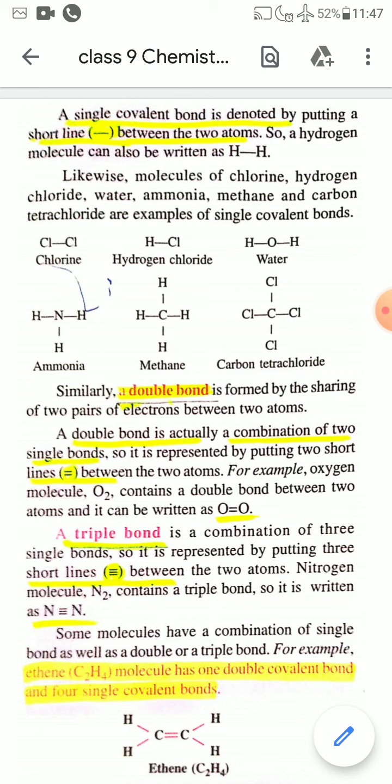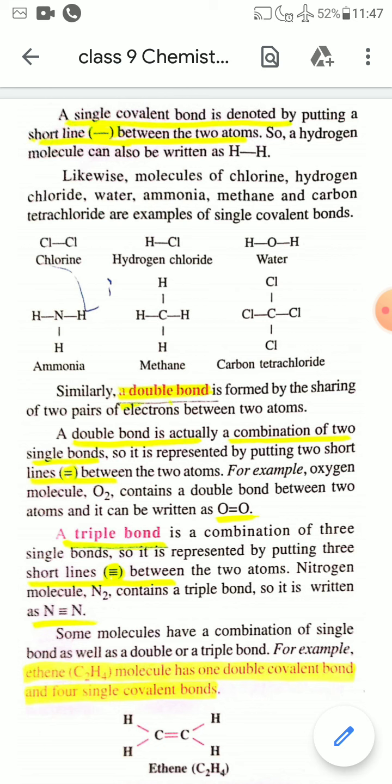The nitrogen molecule, N2, contains a triple covalent bond, or triple bond. You can show the triple covalent bond present in the nitrogen molecule like this: N triple bond N.